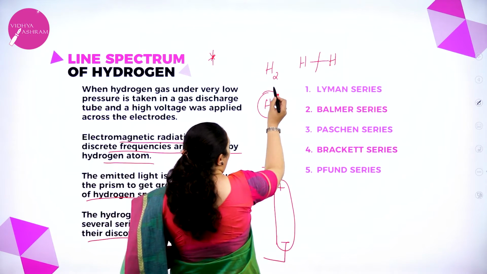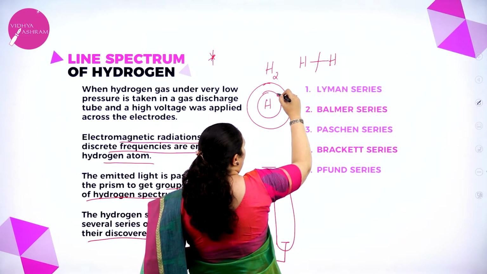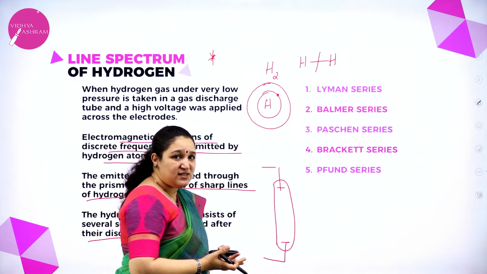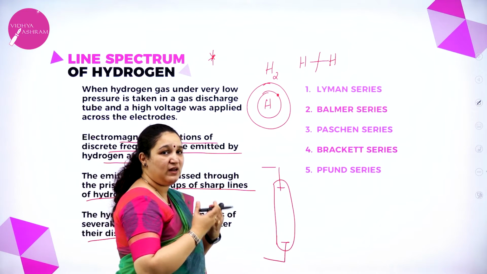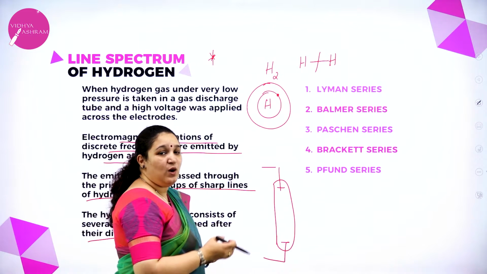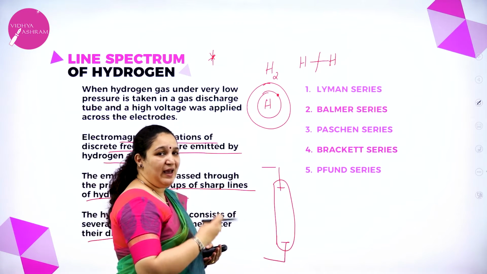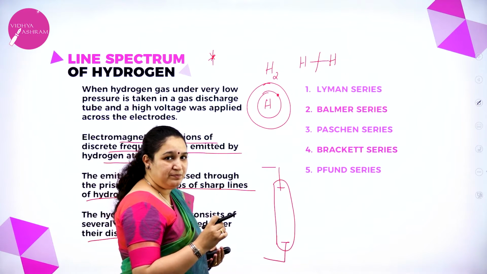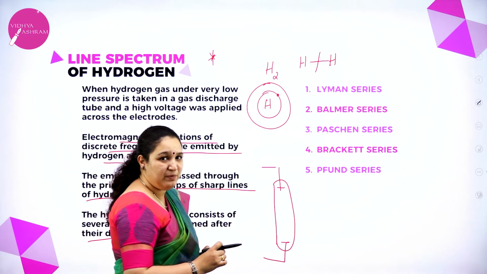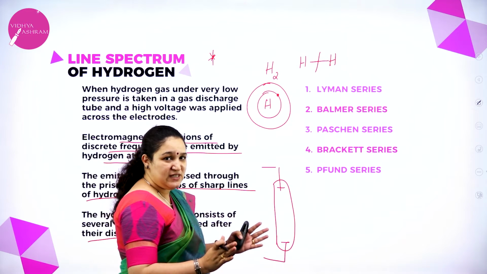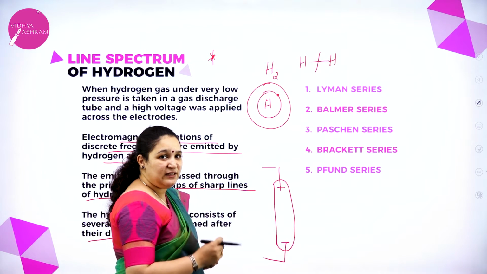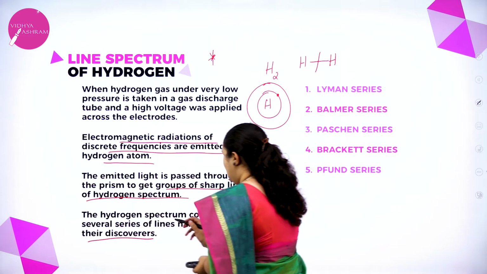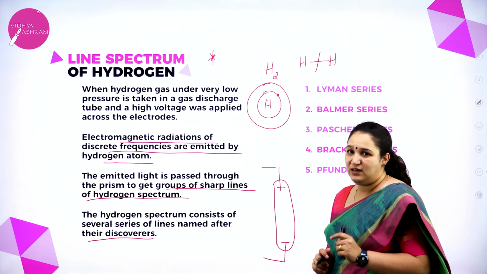So this electron will take up the energy and move from the lower ground state to the excited state. They can't stay in the excited state for a longer time, so they will come back to the ground state. When they come back, they will emit radiations. This radiation, when passed through the prism, will be split into different series of lines, and these groups of lines are named after their discoverers.